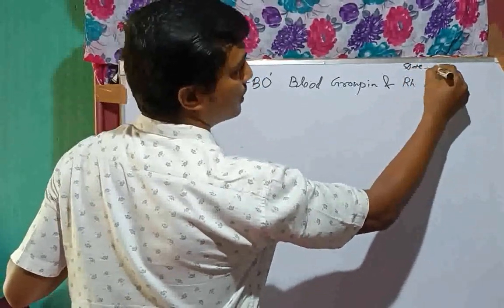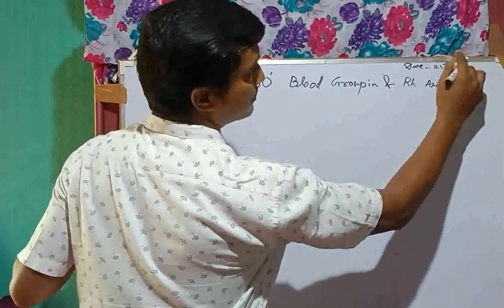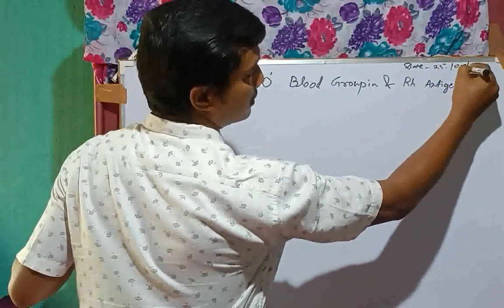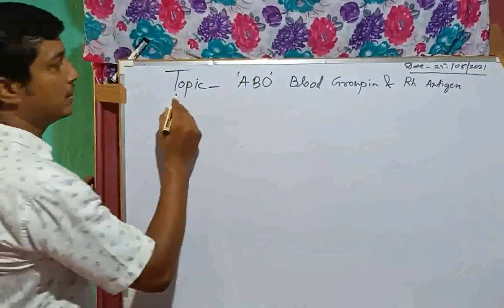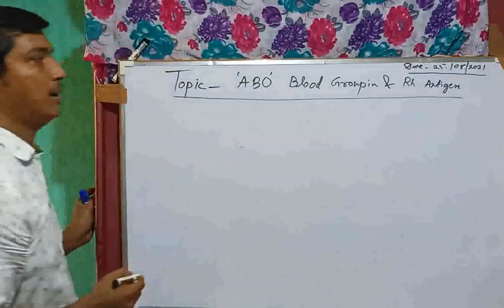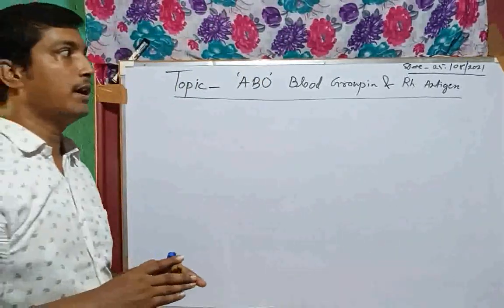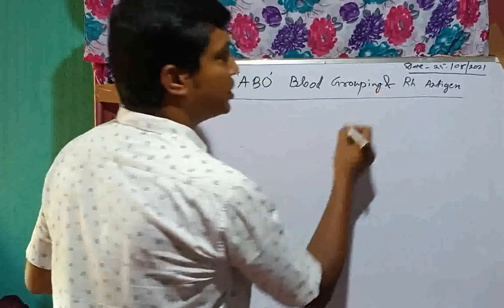Today's date is 25th August 2021. Clear? So we will learn about ABO blood grouping and Rh antigen.